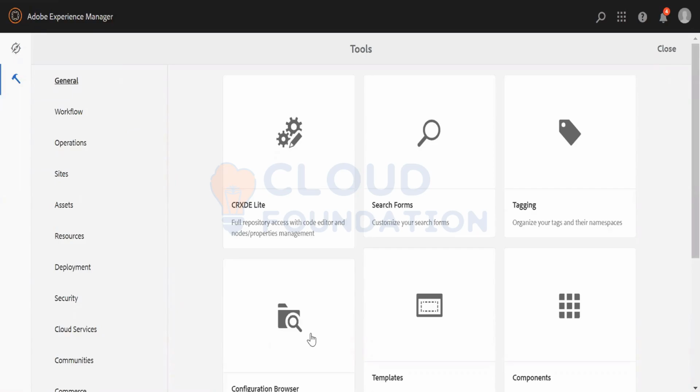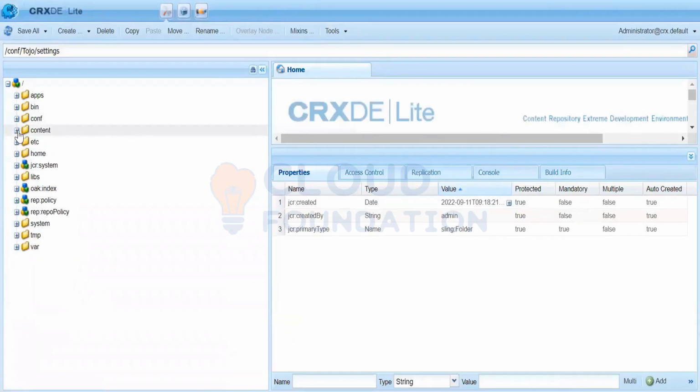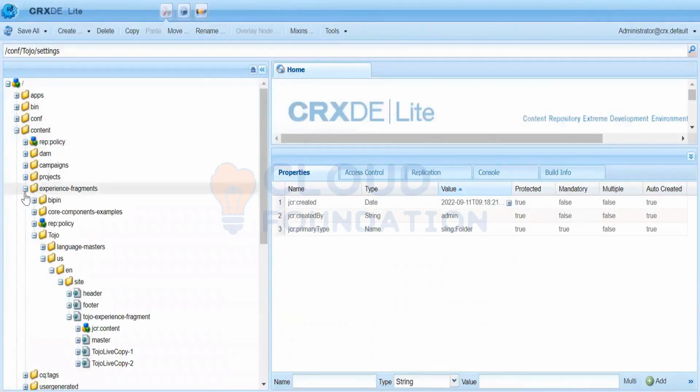And then this, I don't think we have created anything. This is the first time. But experience fragment, what did you say? What should go into the conf hierarchy? Which one? On products, content, experience.